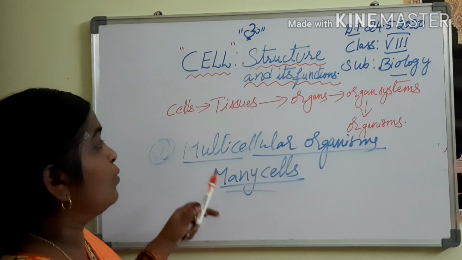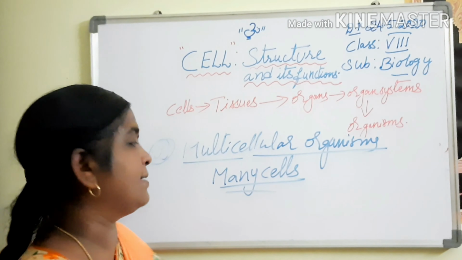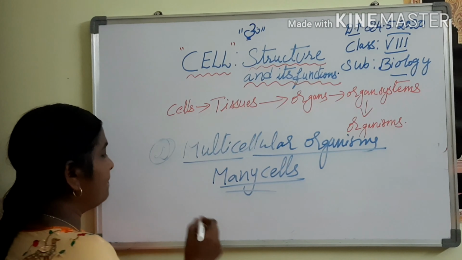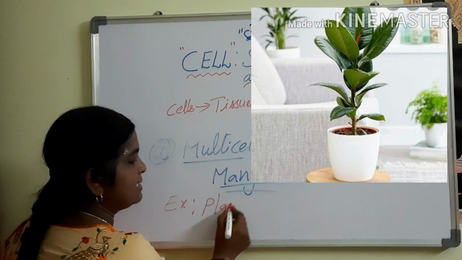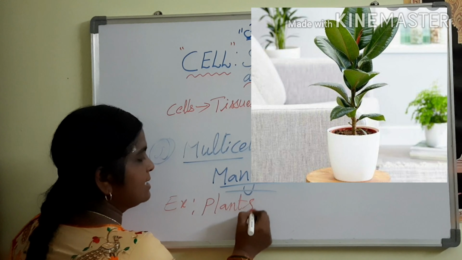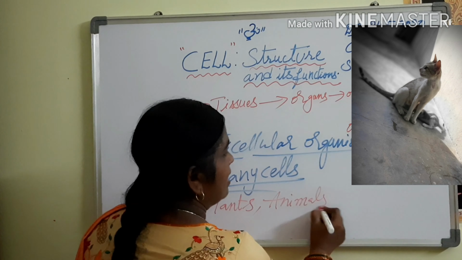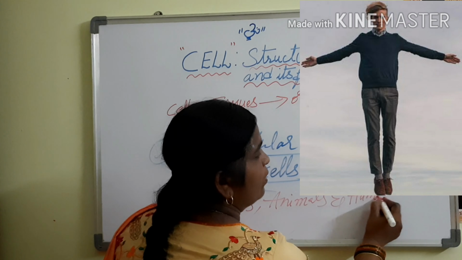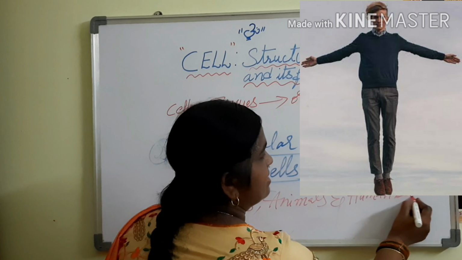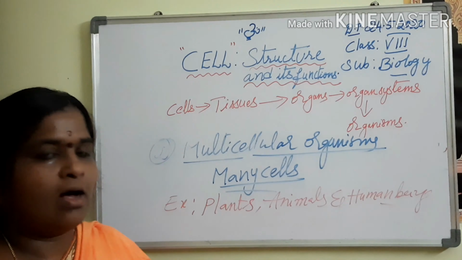Organisms which have many cells are called multicellular organisms. Examples: plants, animals and human beings. These are multicellular organisms.